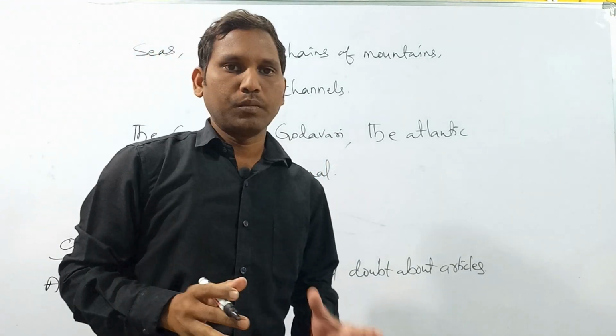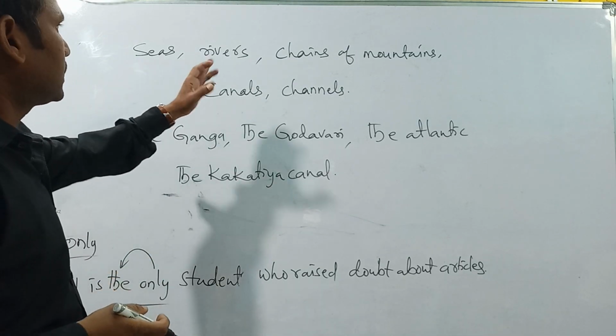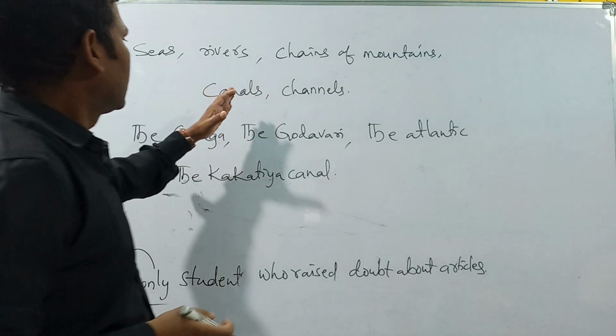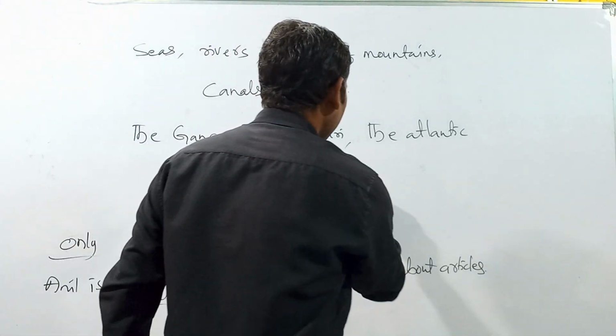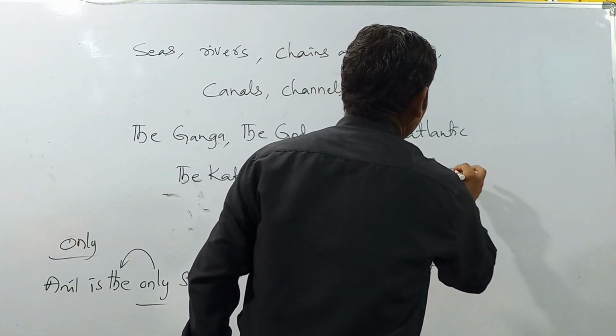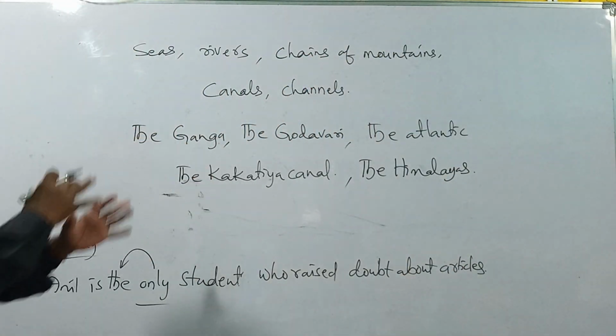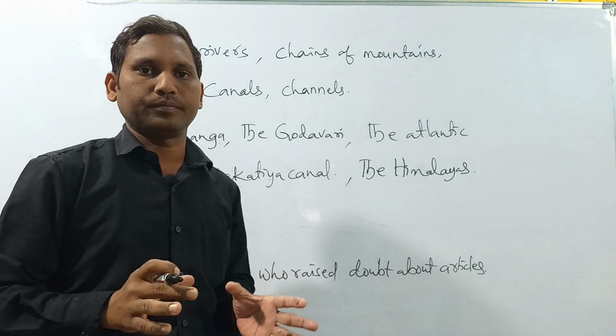So before seas, rivers, chains of mountains, canals and channels, and the Himalayas also. Okay. Before all these, we use the definite article "the".